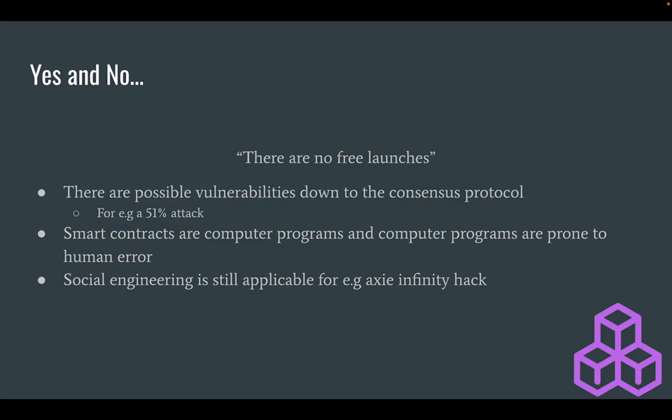So vulnerabilities exist across the entire blockchain architecture, I would say, except for, let's say, the encryption part of it. And even that, assuming quantum supremacy, quantum computers could theoretically be able to break the encryption as well. So your public-private key pairs could also be compromised. And they can also be compromised using social engineering, as we'll see further down the line.